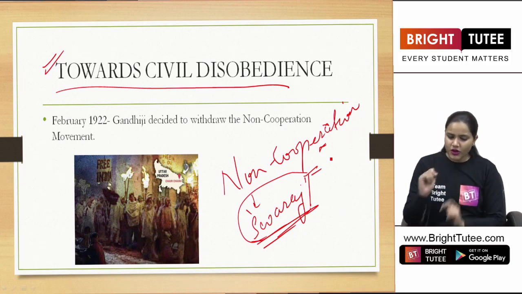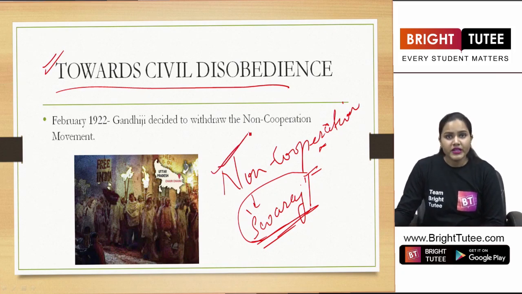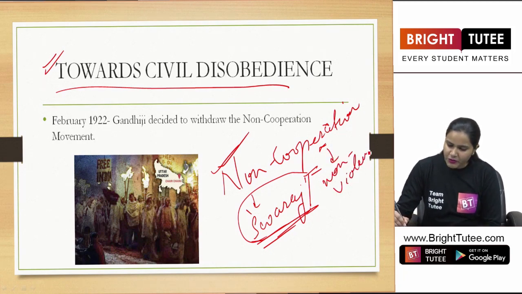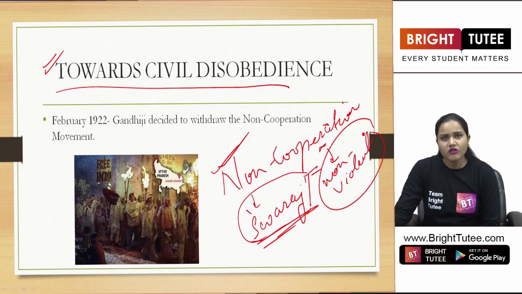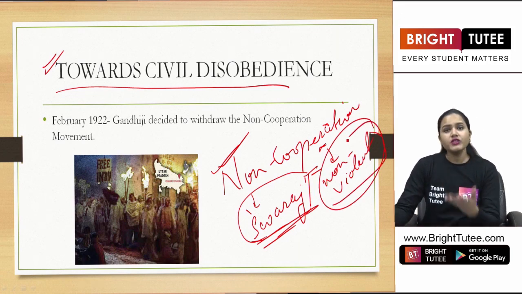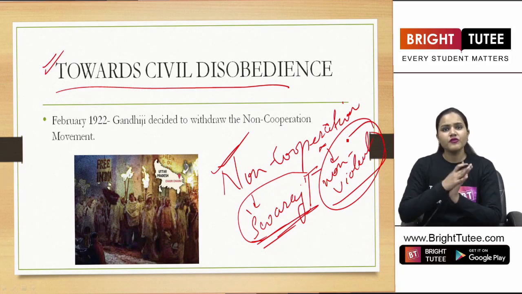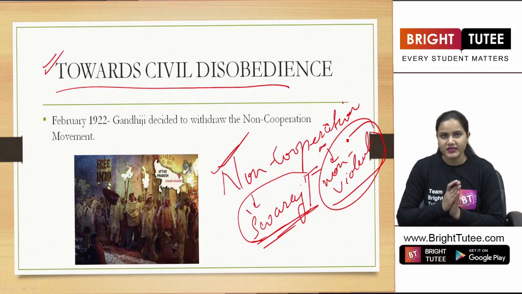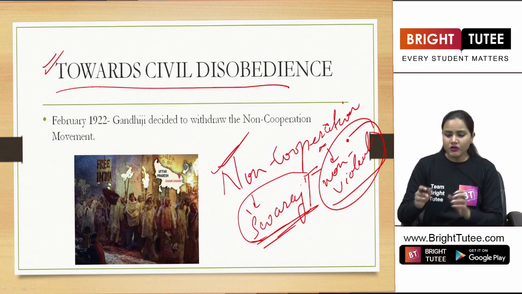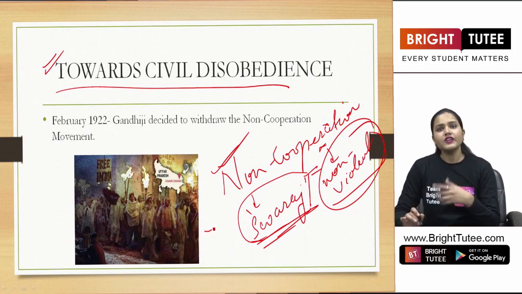But we also saw that the non-cooperation movement that was launched by Mahatma Gandhi was a non-violent movement. But was it the scenario there, students? No, because we saw how these peasants started attacking the houses of talukdars and the rich landlords. So therefore, there was this situation of chaos at many places, right? And therefore, out of this pressure, Gandhiji had to withdraw the whole non-cooperation movement.